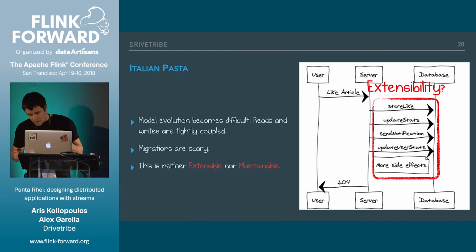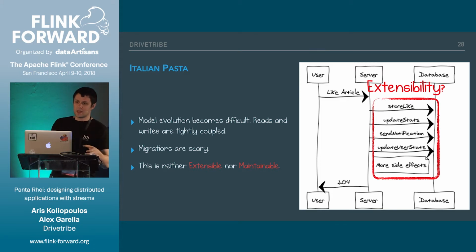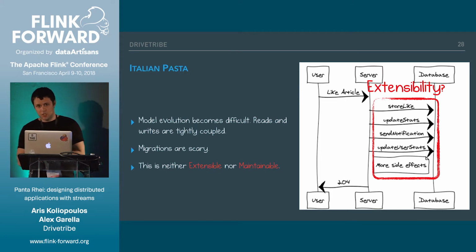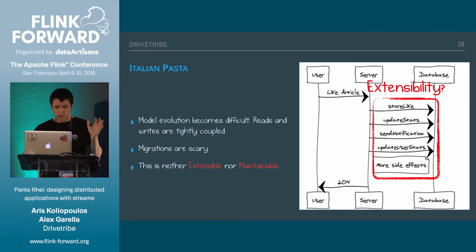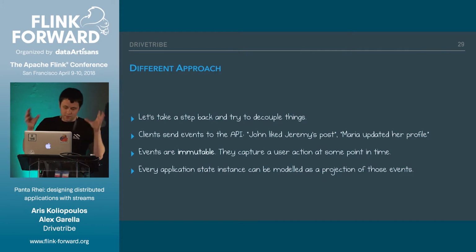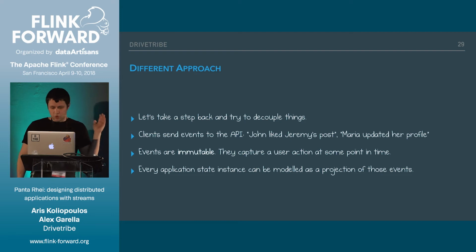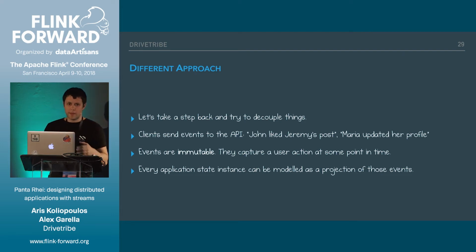It seems that we have all of those really horrible side effects by coupling data ingestion with data processing. So let's take a step back and try to decouple things and think of a better solution. Clients send events to the API, like John liked Jeremy's post, and Maria updated her profile, etc. And those are immutable. They capture a user action that happened at some point in time, and they're a really rich way to represent our data. Liking something and unliking it is not the same as not doing it in the first place, right?